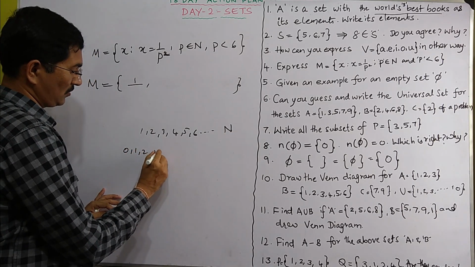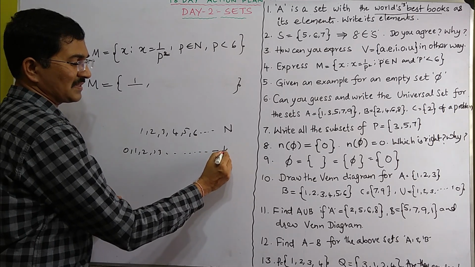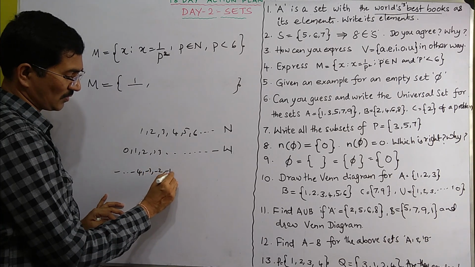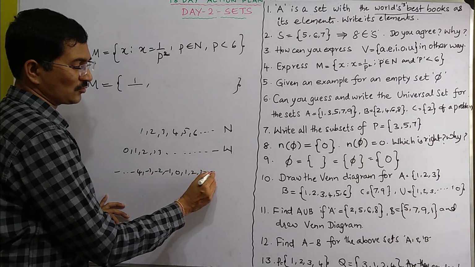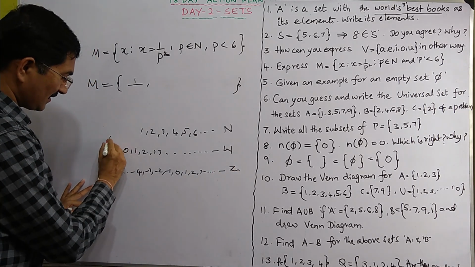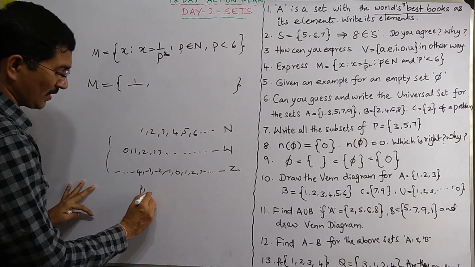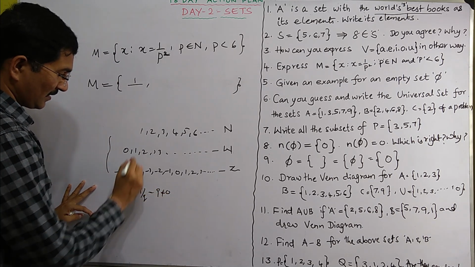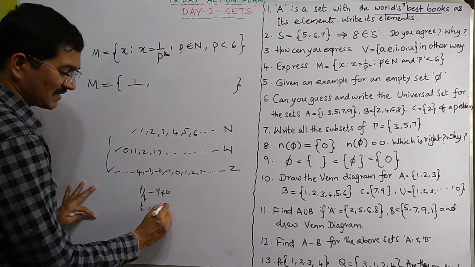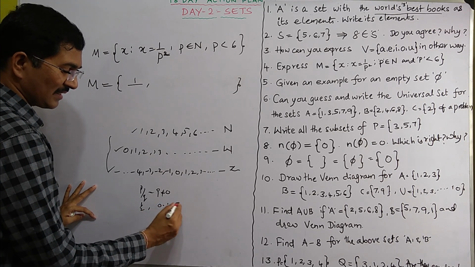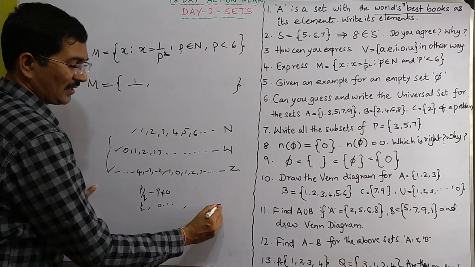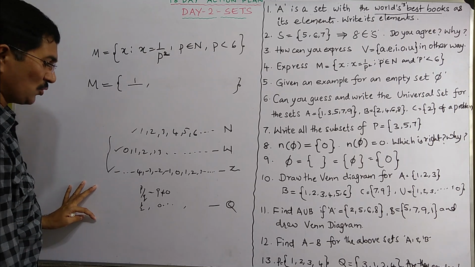1, 2, 3, 4, and so on. The whole numbers represented by W: 0, 1, 2, 3, and so on. The integers represented by Z: dash dash dash, minus 4, minus 3, minus 2, minus 1, 0, 1, 2, 3, and so on. All these and numbers in the form of p by q, where q is not equal to 0. That is natural numbers, whole numbers, integers, fractions, decimals, terminating decimals, non-terminating repeating decimals. They are all the rational numbers represented by Q.